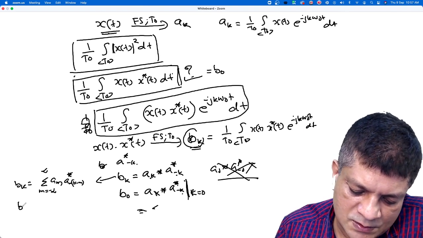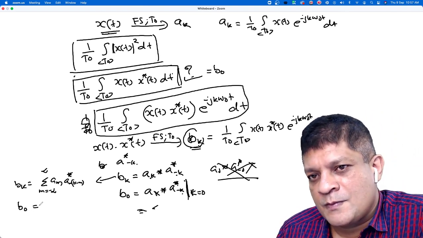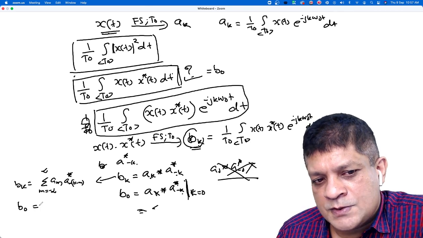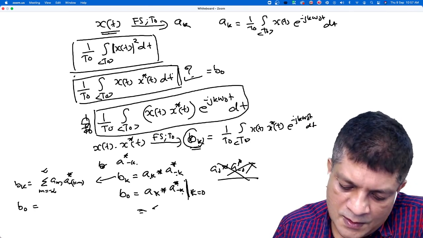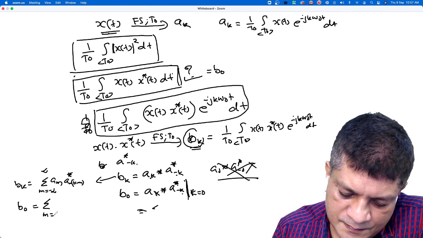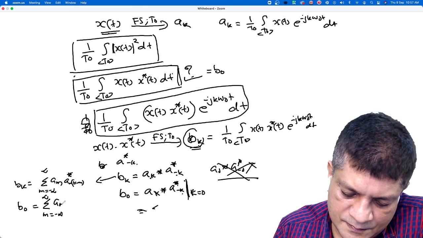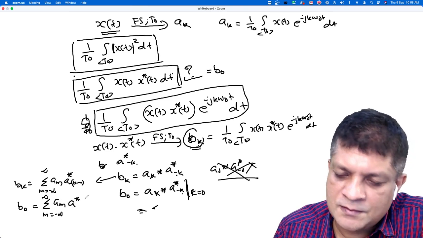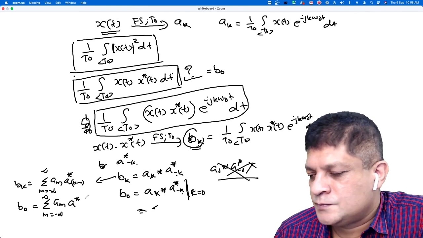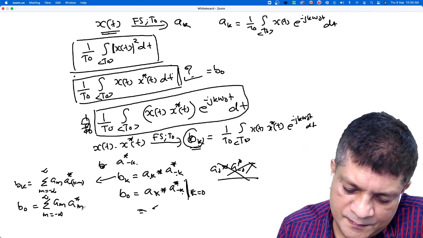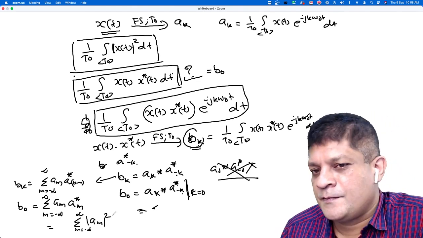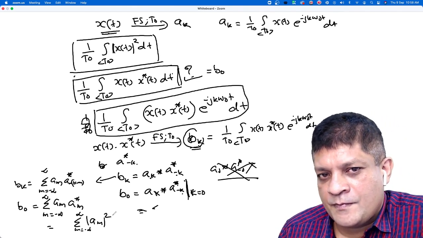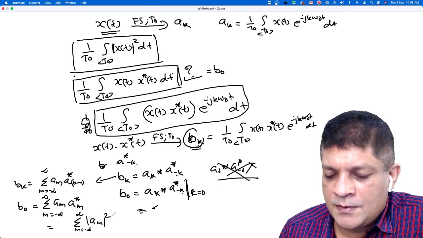Now tell me, what is b0? b0 is what? In terms of this, put k is equal to 0 here. Will you get this? a star m. So is it same as this? Yes, sir. Okay. So that is the property.